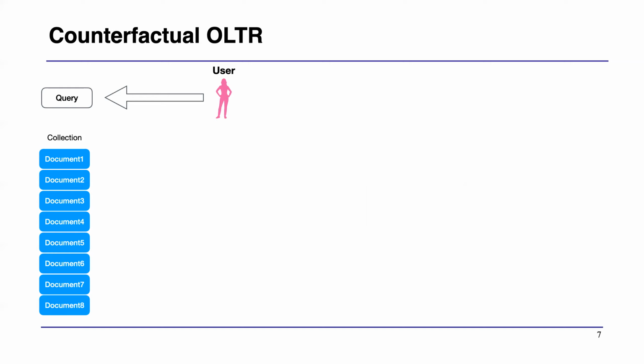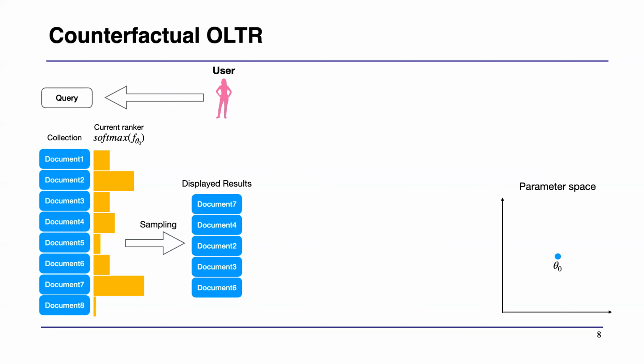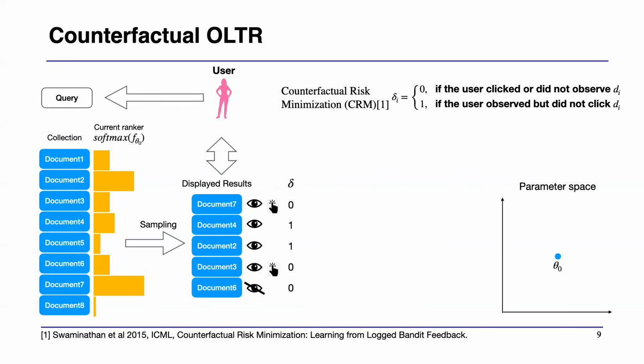So when the user inputs a query to the search engine, generally the search engine has a candidate document collection associated with the query. And we use our current ranker to compute document scores and then perform a softmax on them to get a probability distribution so that we can sample documents to get a result page. Then we show the result page to the user.